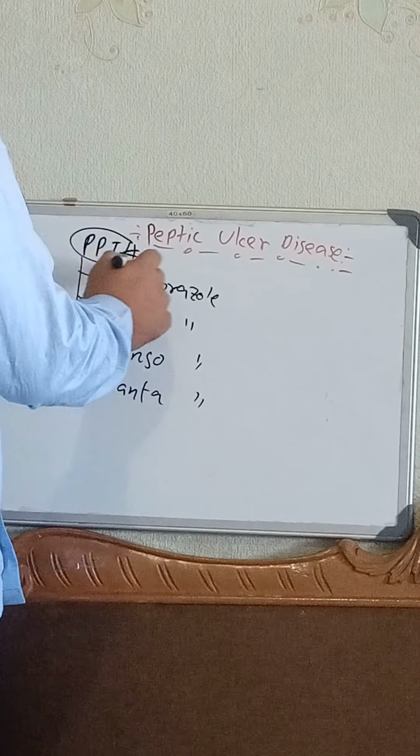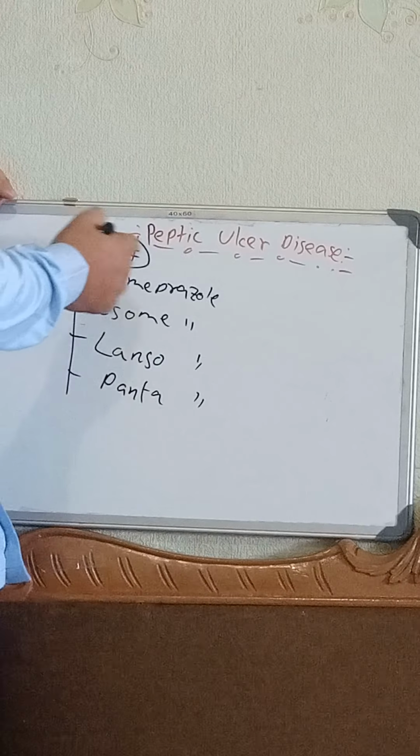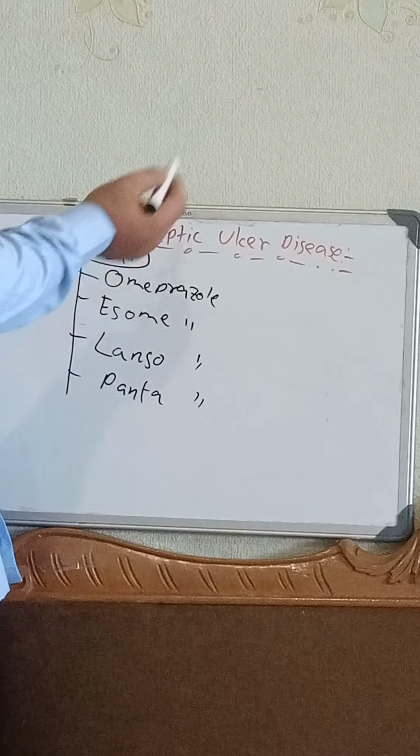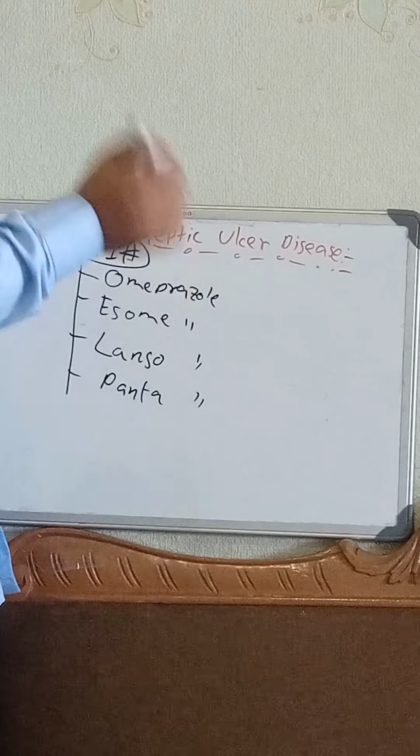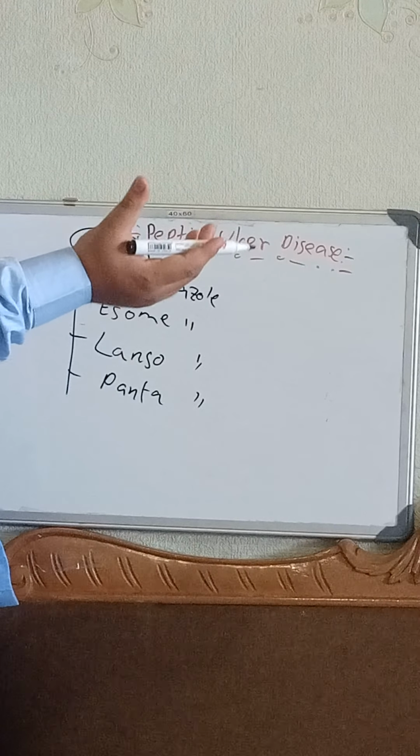This is the most important type of drug. If you block the proton pump, there will be no release of H plus within the lumen, so there will be no production of acidity there.